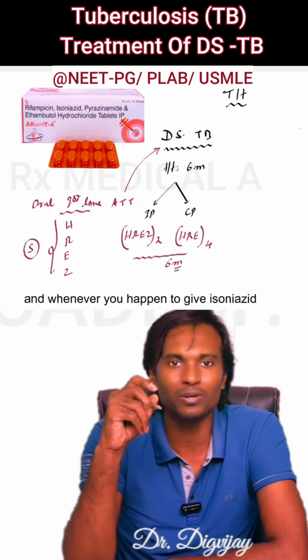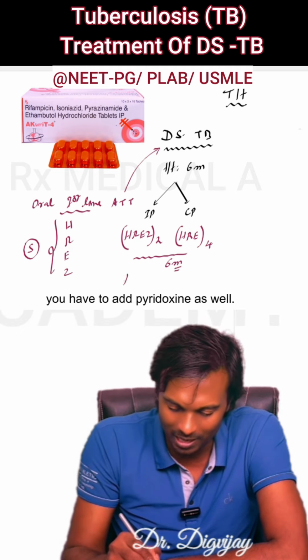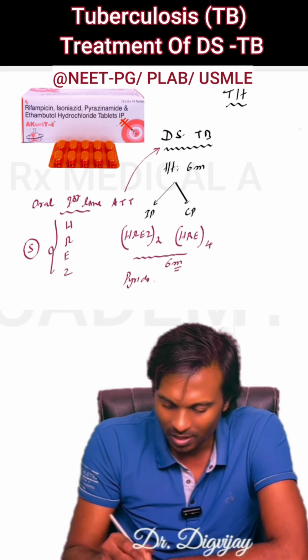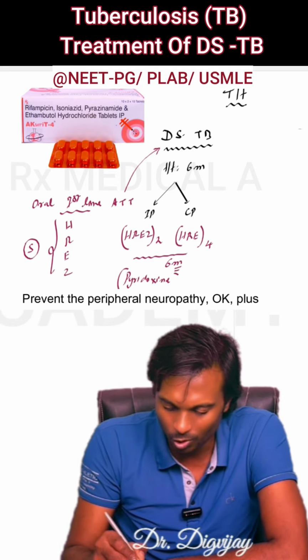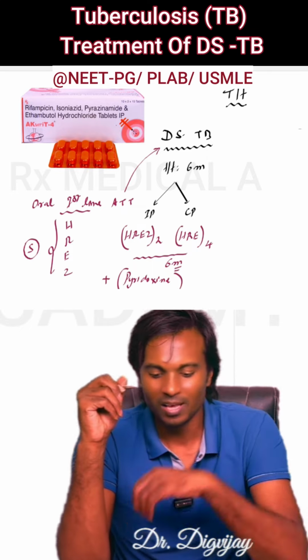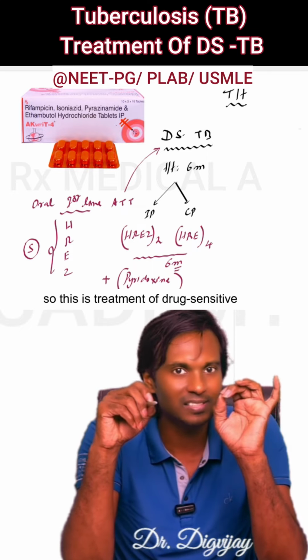And whenever you happen to give isoniazid, you have to add pyridoxine as well to prevent the peripheral neuropathy, okay, plus pyridoxine. So this is treatment of drug sensitive tuberculosis.